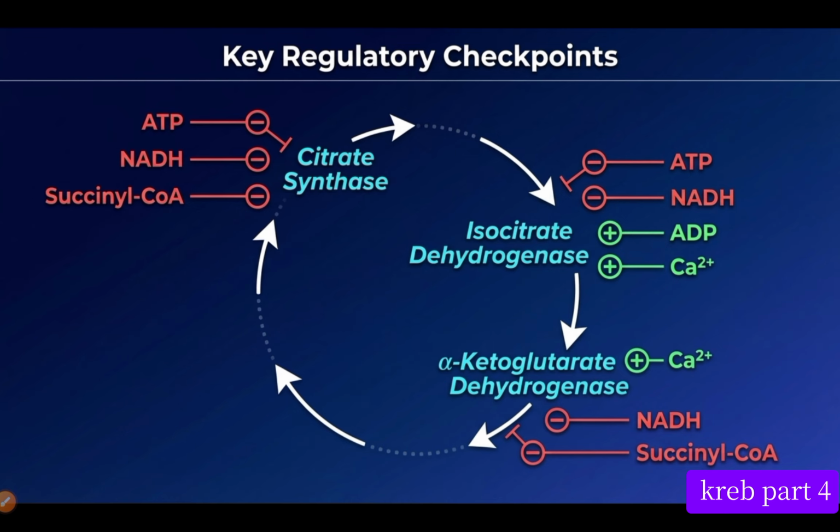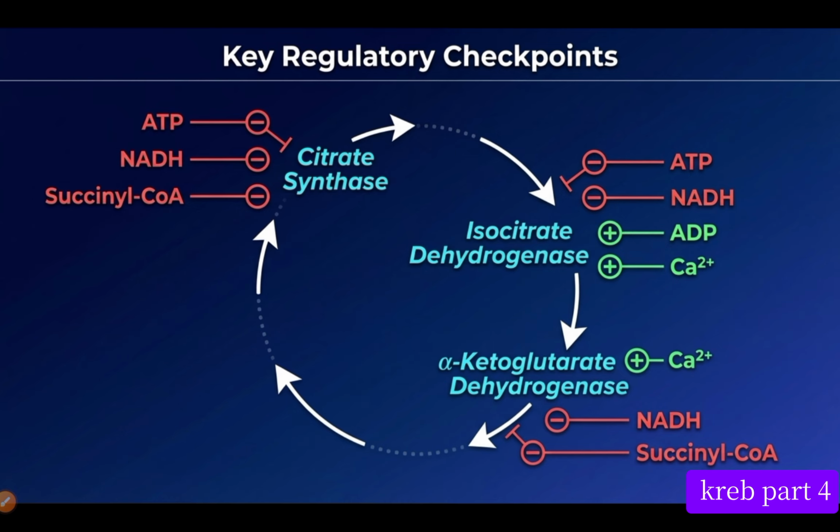ATP is trying to pass the information that I am too much in the body. Don't waste your energy, don't waste your food, don't waste your fuel. Start conserving them. So ATP, NADH and succinyl-CoA start serving as inhibitors that inhibit citrate synthase and prevent it from forming citrate.